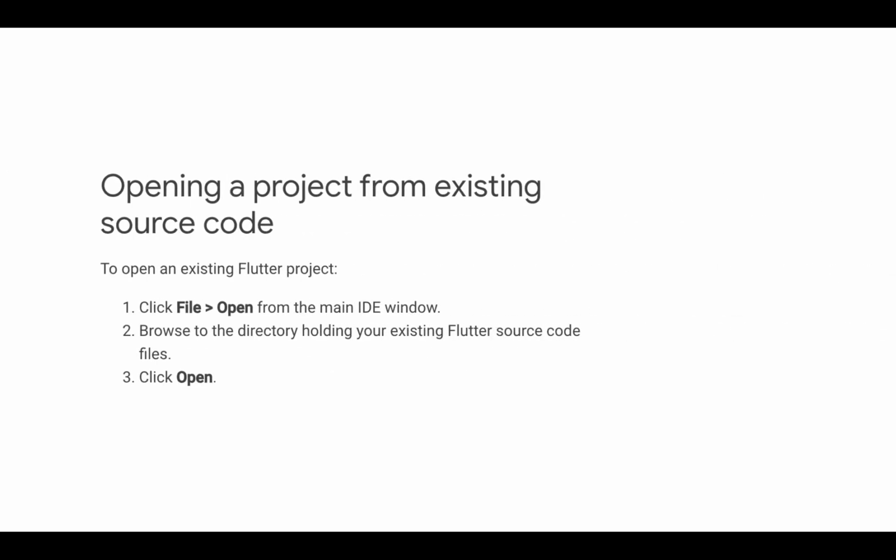How can I open a project to access its source code? To open an existing Flutter project, click File, Open from the main IDE window. Browse to the directory holding your existing Flutter source code files. Then click Open.